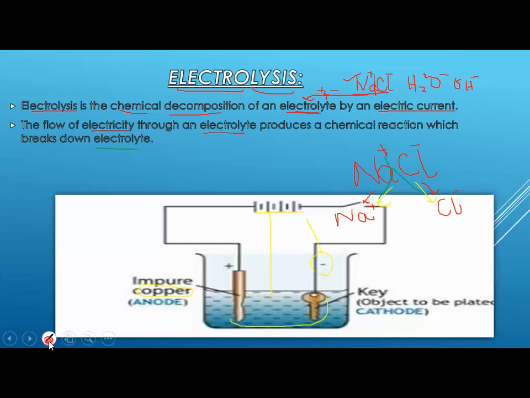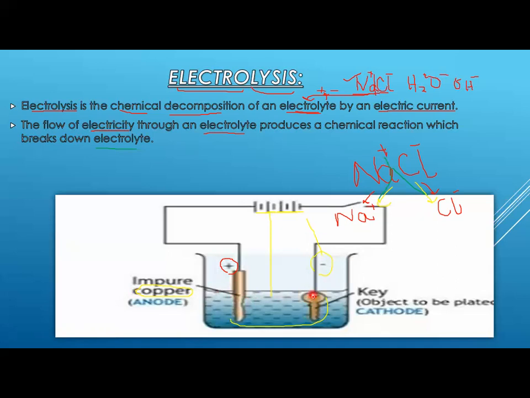The material or metal by which you are going to coat it should be connected with the positive terminal of the battery. Here you could take copper, silver, gold, it's up to you, anything that you require to coat your key.